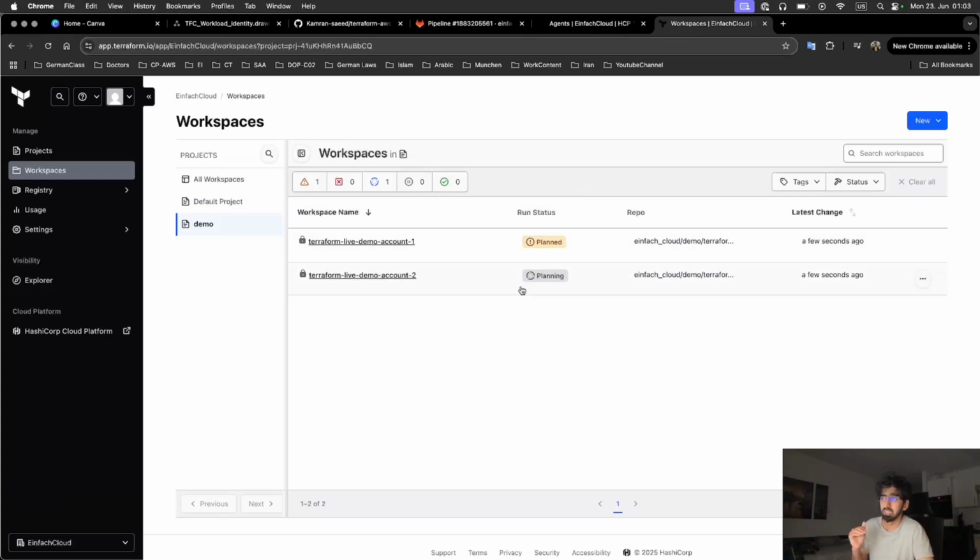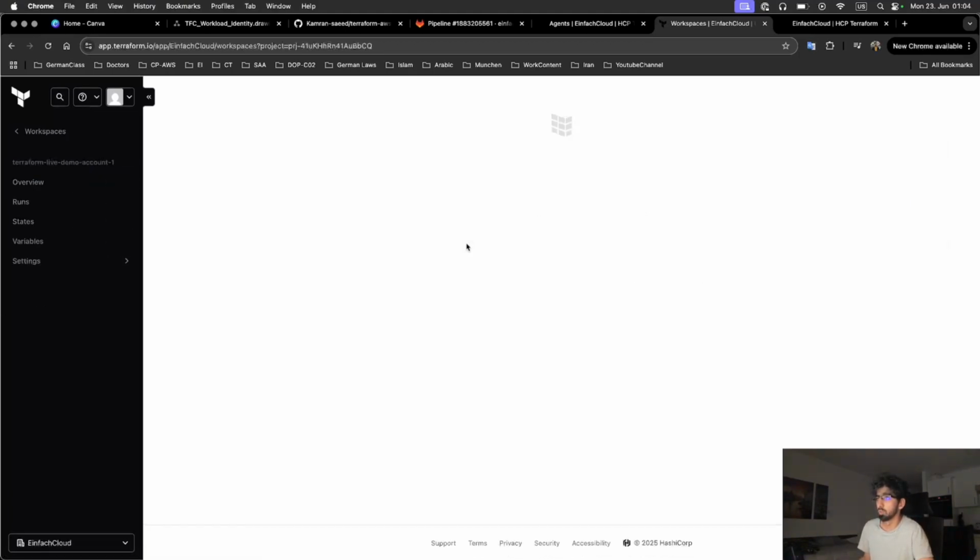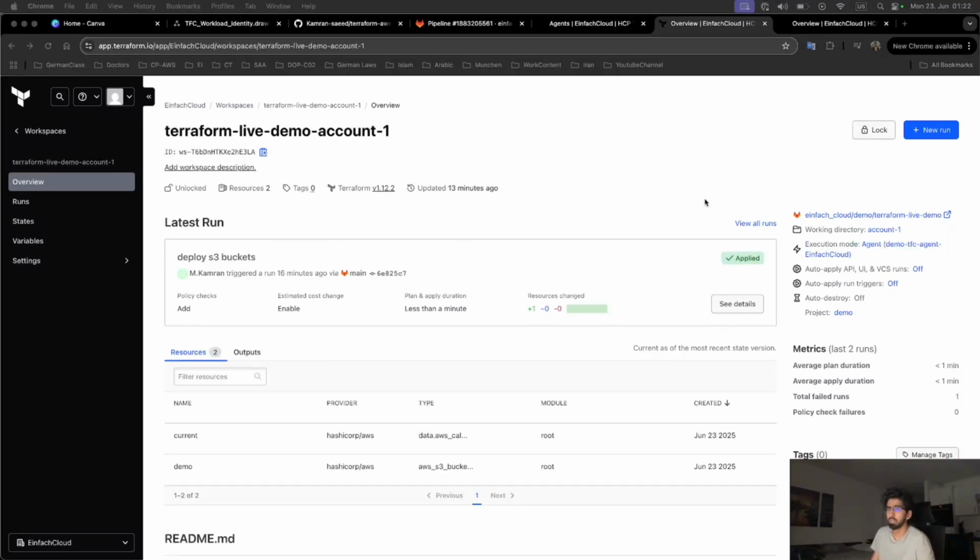So the agent takes the run one by one. So first it will plan for account 1 for this workspace, and then it is planning for the second workspace. If I open this in a second tab and I click on the account 1, you can see also the